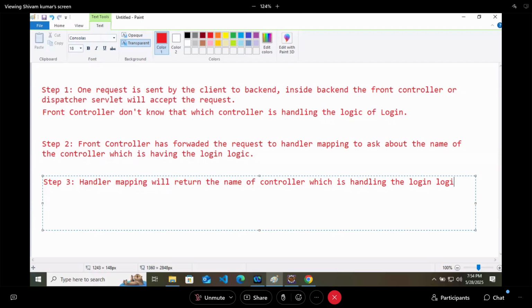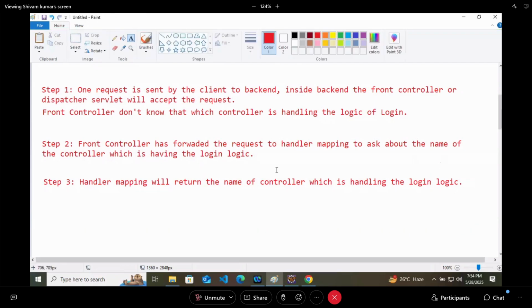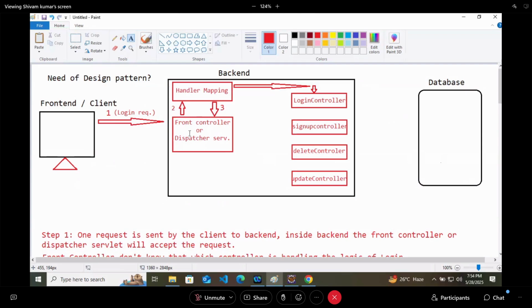Now, the front controller has got the name of the controller which is handling the login logic. So it will send one request to the controller, which is the fourth step here.